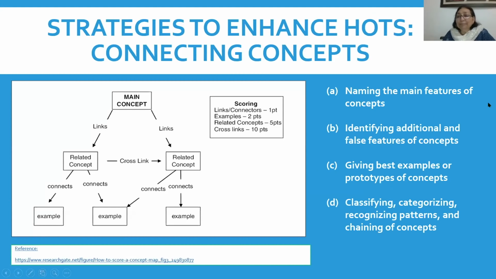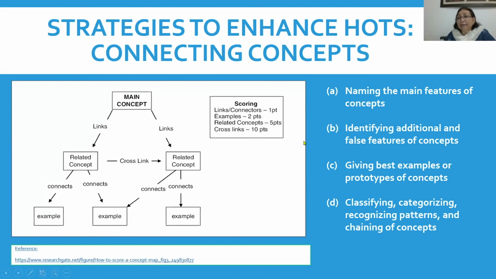So now what becomes important for us to understand is, what are the strategies that we as educators can use to help our students develop or enhance the HOTS, the higher order thinking skills. One method which can be used is connecting concepts.